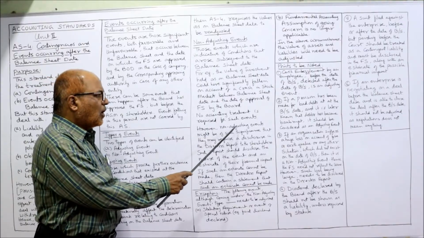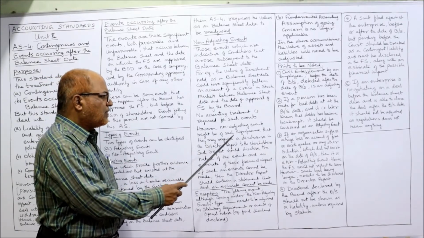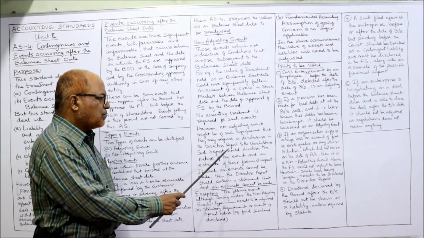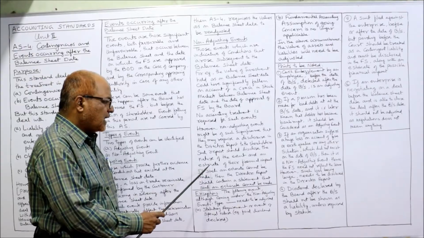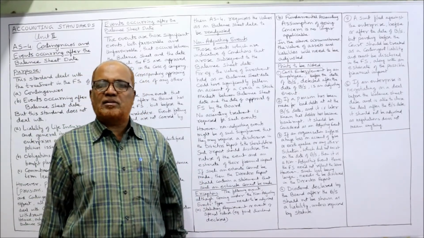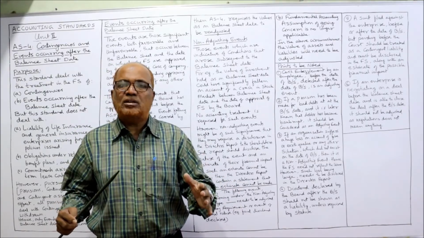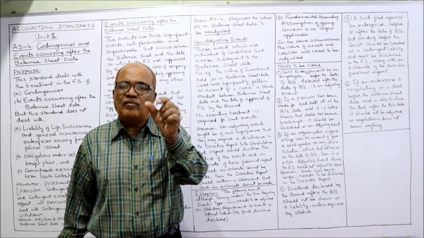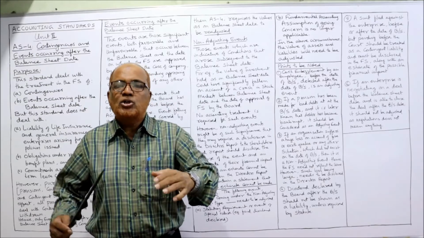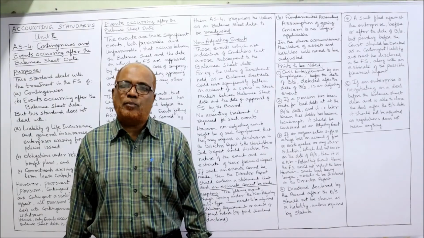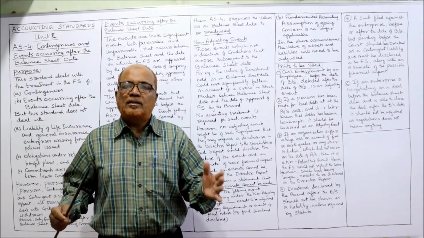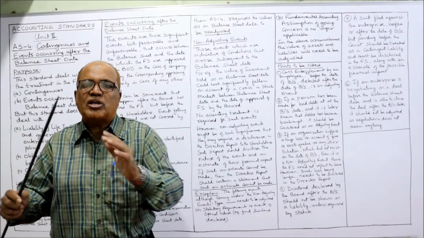However, non-adjusting events might be of such significance that they may require a disclosure in the director's report to the shareholders. Such a report should disclose the nature of the event and the estimate of their financial impact. The event was significant. That means there was a crash in the stock market due to which the value of investment has fallen. This statement should be given in the director's report to the shareholders at the time of the annual general meeting.